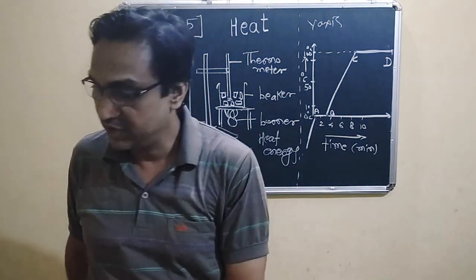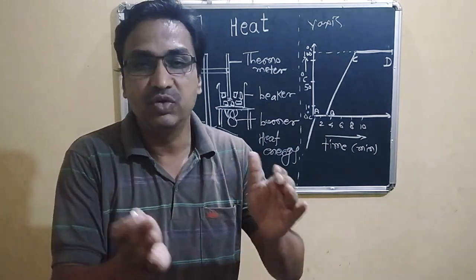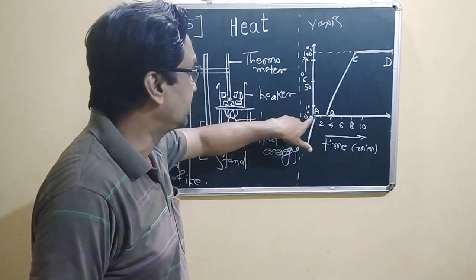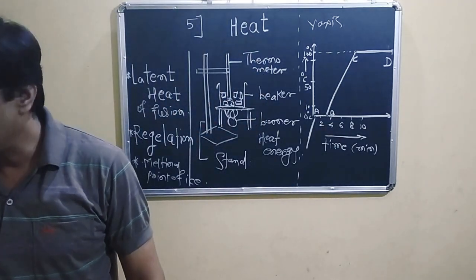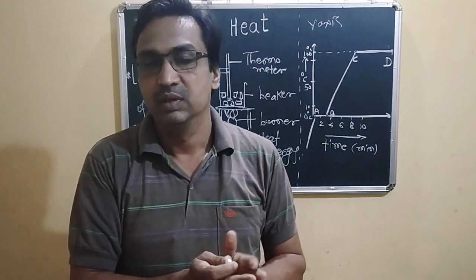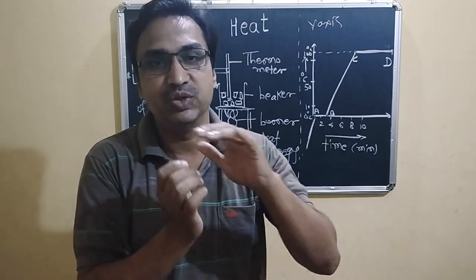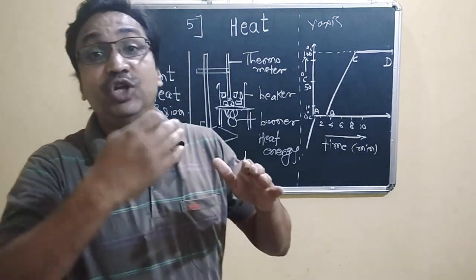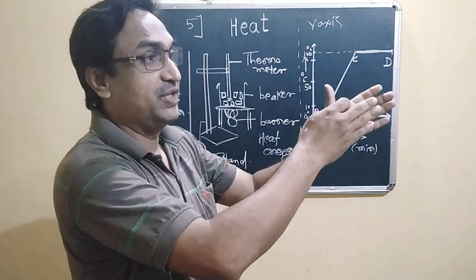Okay, so here is a definition. We already saw the amount of heat energy absorbed. The amount of heat absorbed at a constant temperature by unit mass of a solid to convert into liquid phase, solid phase to liquid phase.